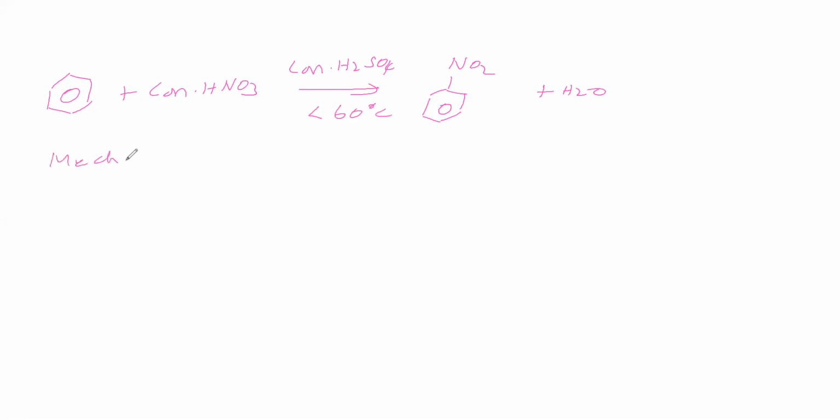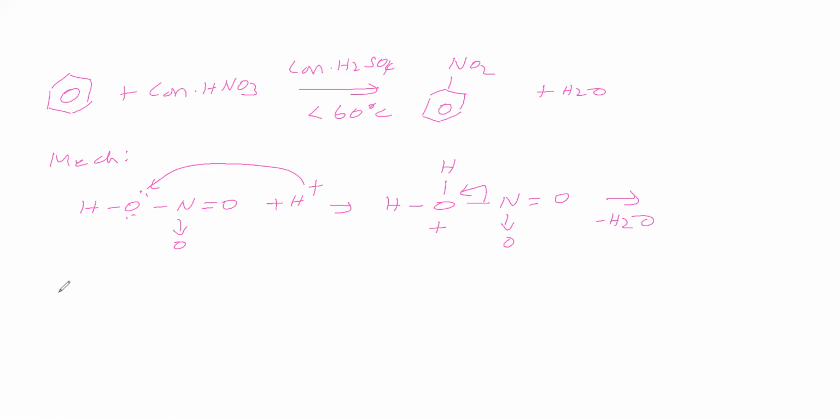So, what is the mechanism involved here? We will take nitric acid. Now, conc. sulfuric acid is giving H plus, and then becomes bisulfate. This H plus attacks this oxygen, so a dative bond is created and we have given formal charges. Next, this bond migrates towards this, so water leaves. The rest is the NO2 group, with nitrogen having a positive charge. It is called the nitronium ion.